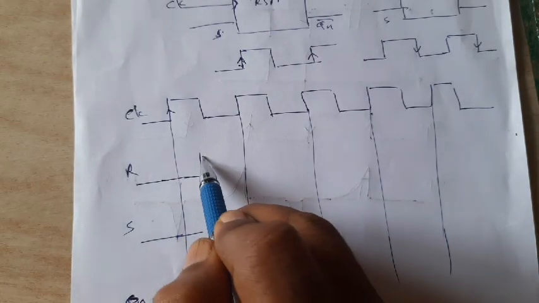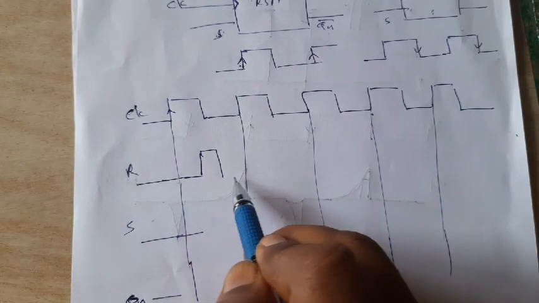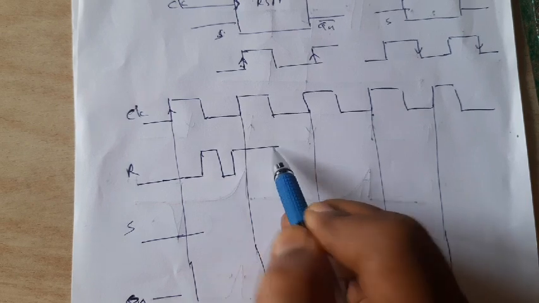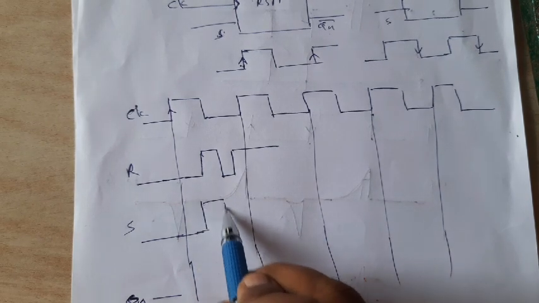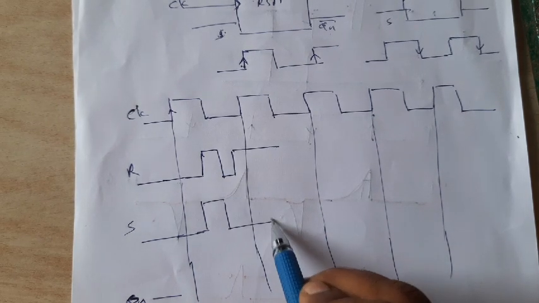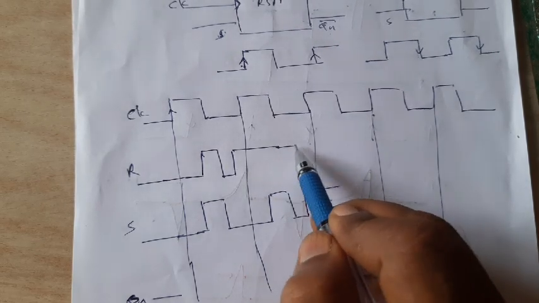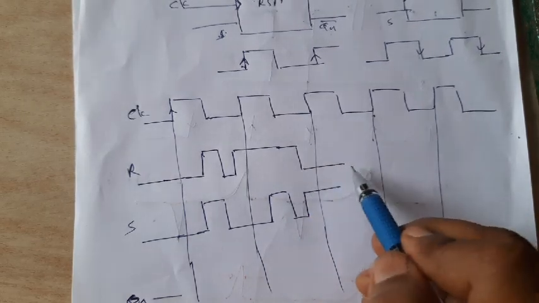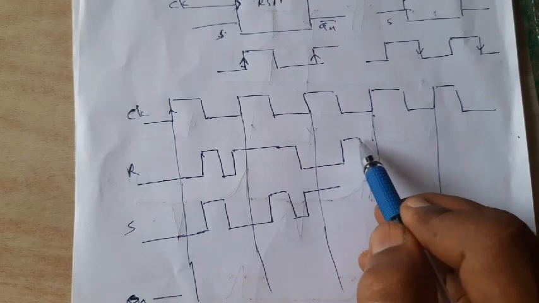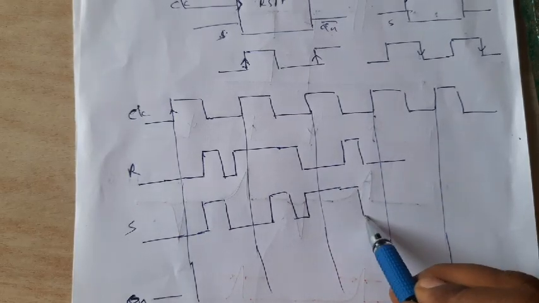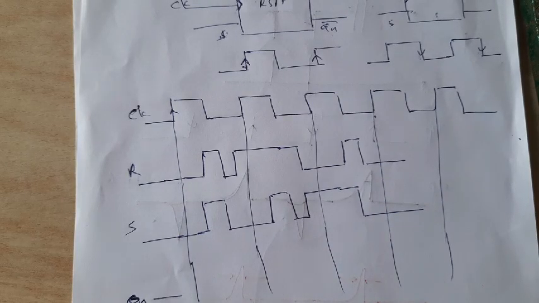Then now we will discuss later on, but now I will draw some circuit and then I will let you know why I am drawing something like this. Okay, this is the situation.